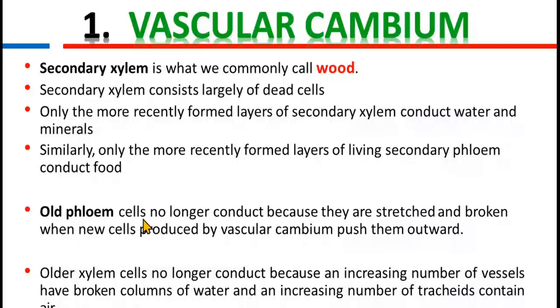Old phloem cells no longer conduct because they are stretched and broken when new cells produced by vascular cambium push them outward. Older xylem cells also no longer conduct because an increasing number of vessels have broken columns of water and an increasing number of tracheids contain air only.